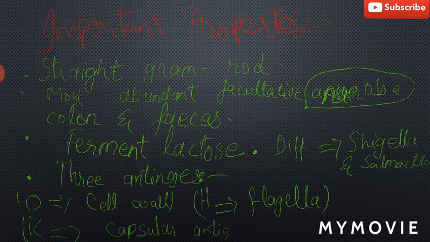On the basis of these antigens, there are several antigenic variants of Escherichia coli.